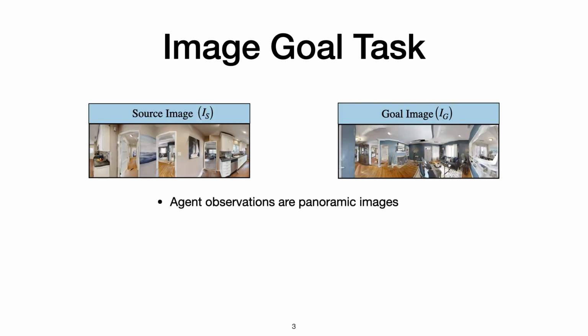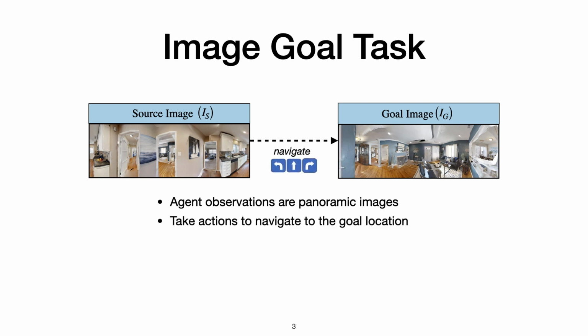In our image goal navigation task setup, agent observations and goal images are panoramas, and the objective is to take low-level navigation actions to reach the goal image. The agent also needs to take the stop action when it reaches close to the goal image in order to succeed. We would also like the agent to navigate to sequential goals efficiently, which means if the agent is shown a second goal image after reaching the first one, it should use the episodic experience so far to navigate to